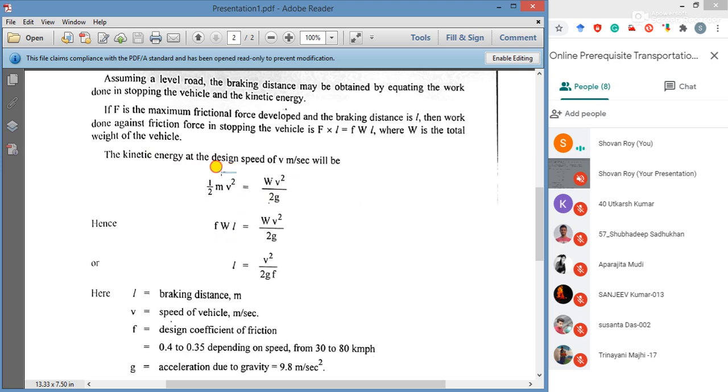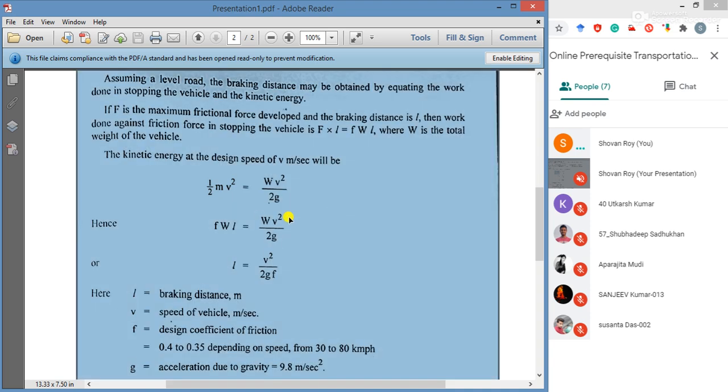This is the expression of kinetic energy, half into m into v square. And if we break it again, then W into v square by 2g, mass converted to weight by g, weight by gravitational force. So Wv square by 2g is the equation of kinetic energy at the design speed of v meter per second.